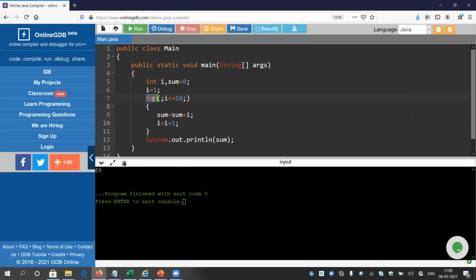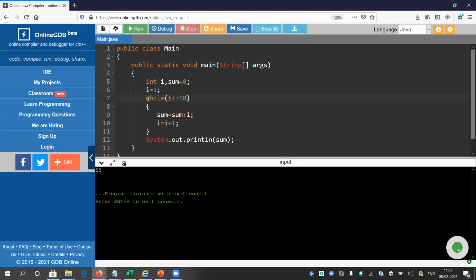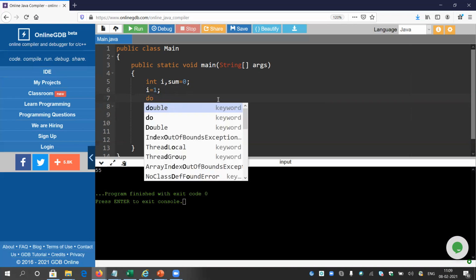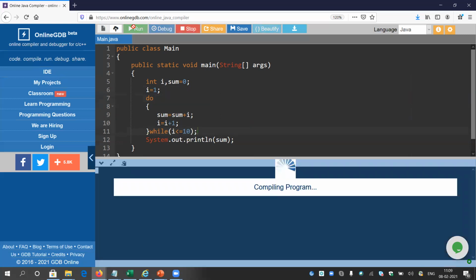Now to convert into while, what is the blind rule? Just write while instead of for and remove the semicolon. That's all. It will also print the same 55. And how to convert into do while? Just cut, write do, and paste it after the for loop and put a semicolon. That is a blind rule. It is applicable for all the programs.